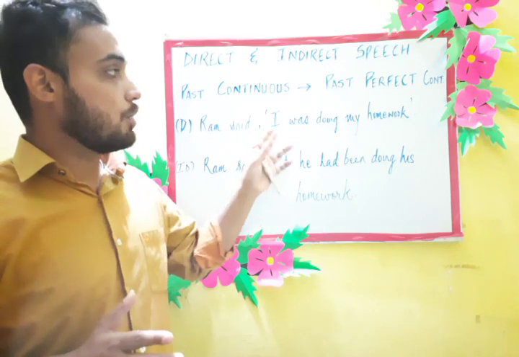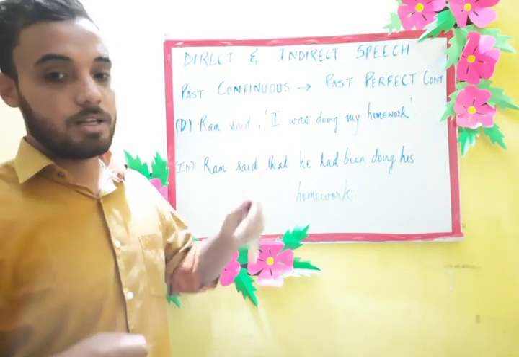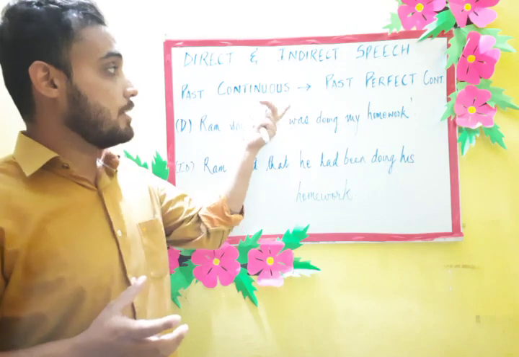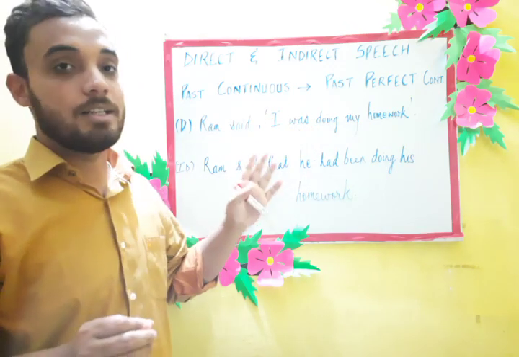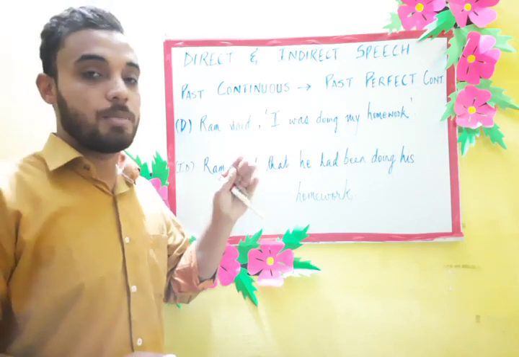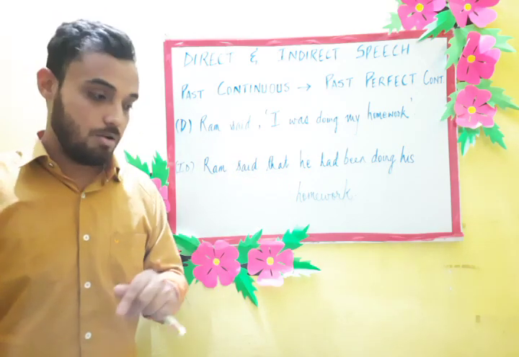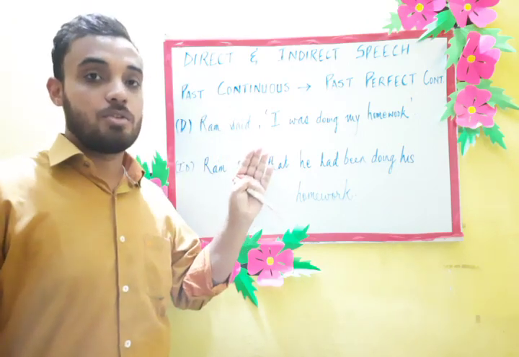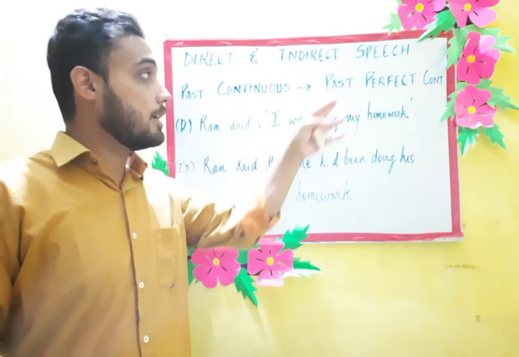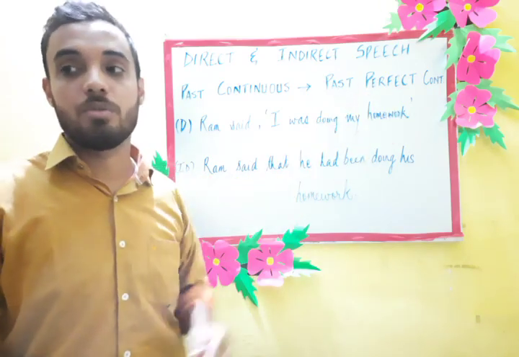Whatever helping verb you see that tells you about past, and the main verb is in ing form, then the sentence is said to be in past continuous tense. Now whenever we change past continuous tense to indirect speech, it becomes past perfect continuous.